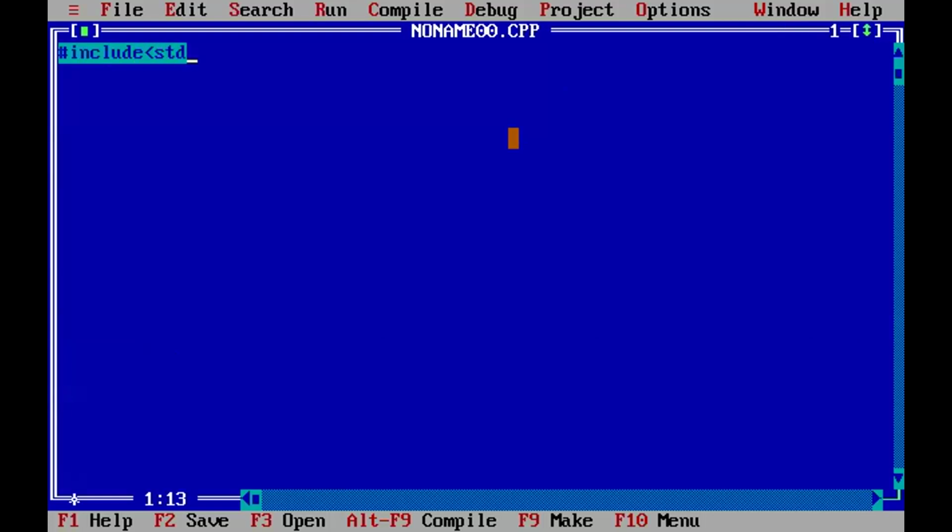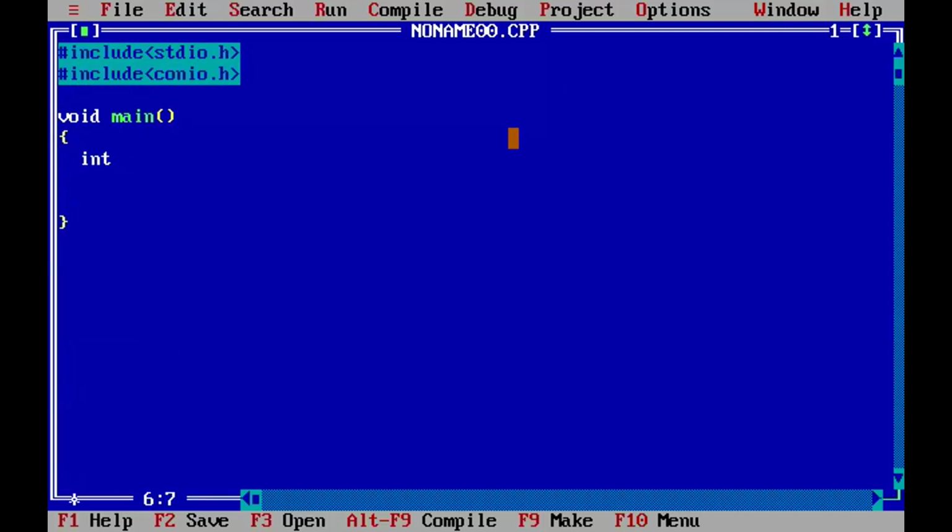stdio.h. Hash include stdio.h. Next, hash include conio.h. Next, void main function, starting and ending.